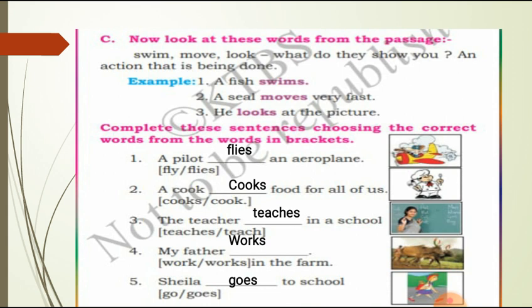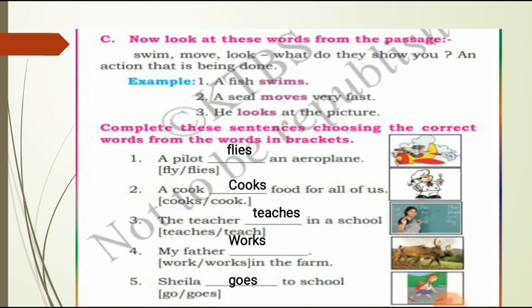Next, question number C. Now look at these words from the passage. Swim, move, look. What do they show you? An action that is being done. Example, a fish swims. Second one, a seal moves very fast. Then third one, he looks at the picture. So in these, swims, moves, looks, these all show us an action that is being done.